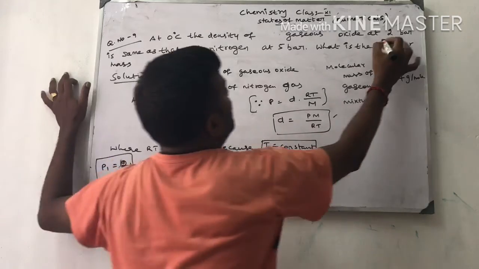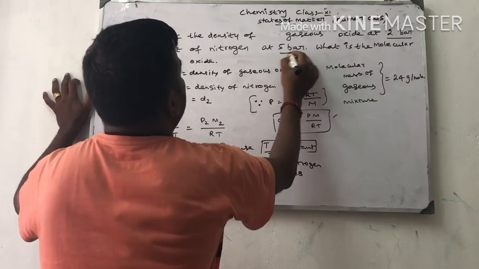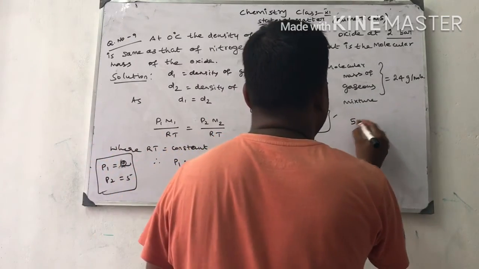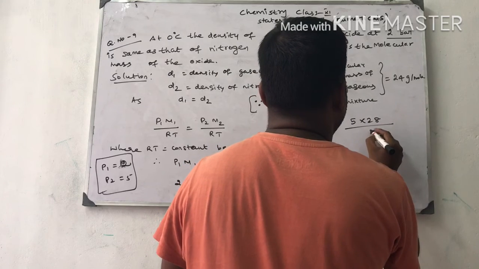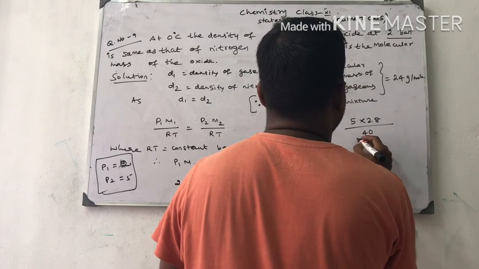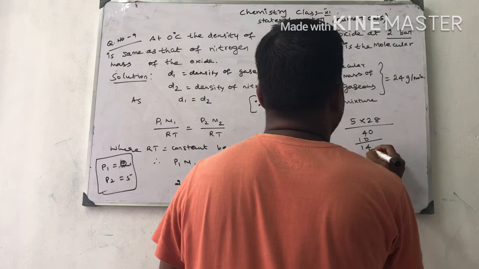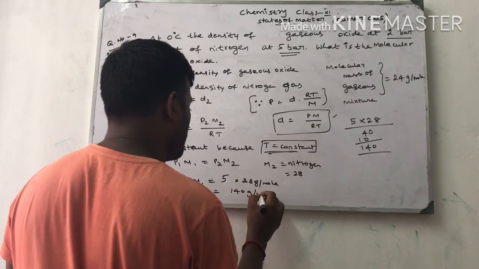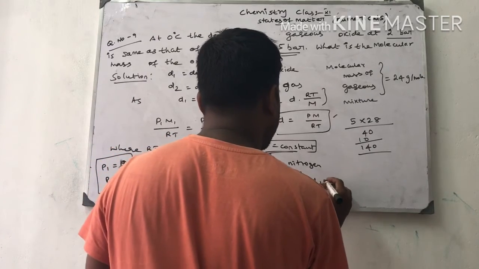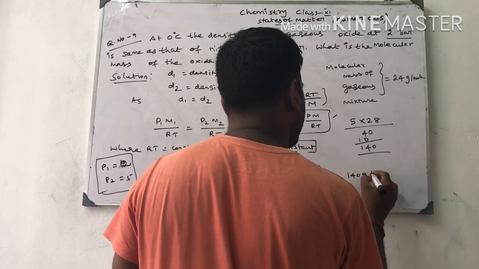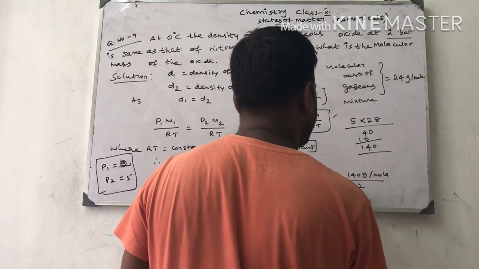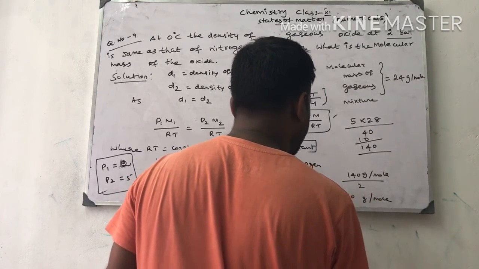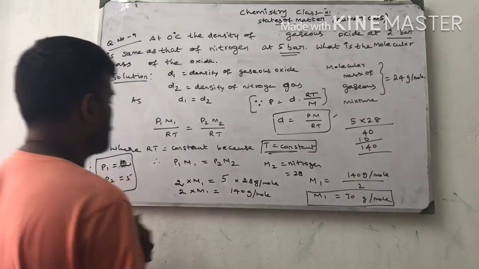P1, what is P1? P1 is 2 bar. What is P2? 5 bar. 2 into M1 is equal to 5 into 28. So 5 into 28, 5 8s are 40, 5 2s are 10, so 140. So we get 140 gram per mole. Now M1 is equal to 140 gram per mole divided by 2, which is 70. M1 is equal to 70 gram per mole. This is the answer for the gaseous oxide.